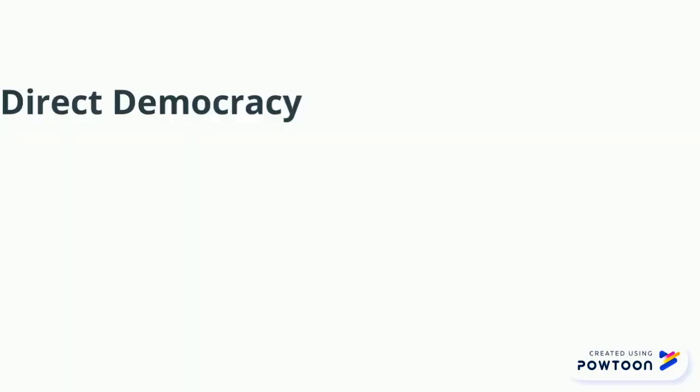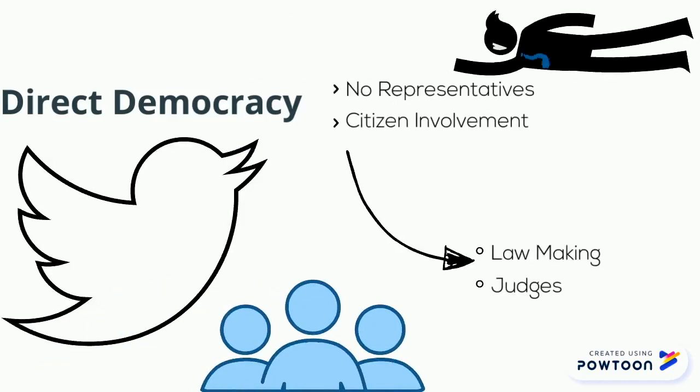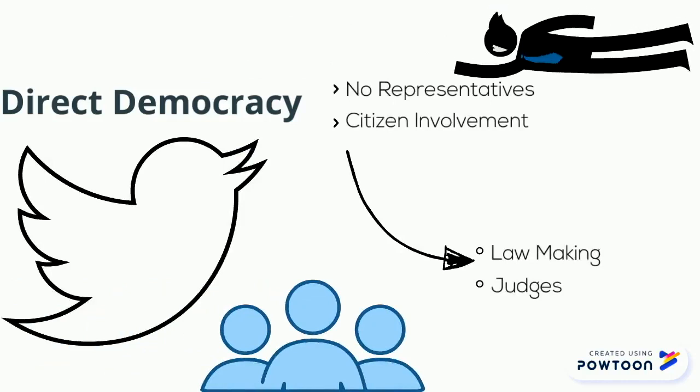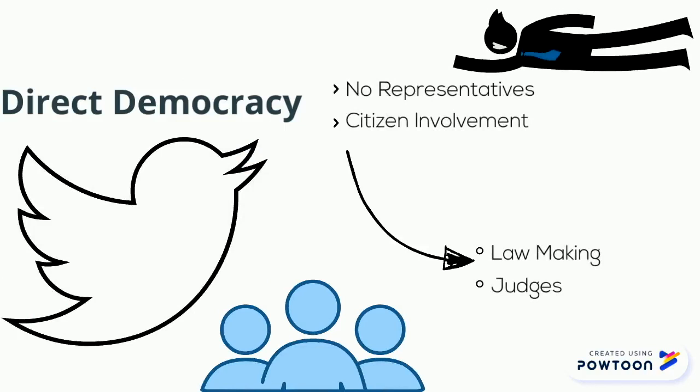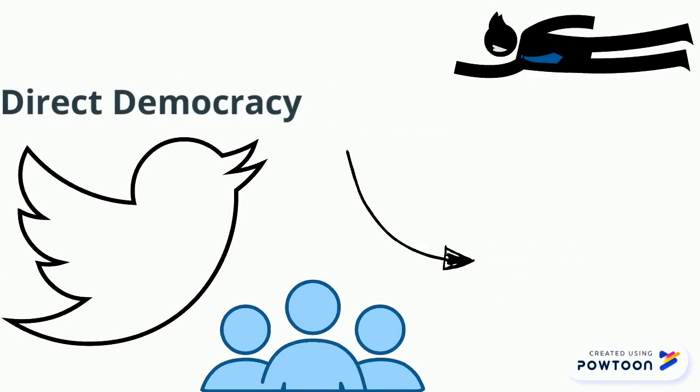Then there is a direct democracy, where there are no representatives. Citizens are directly involved in the day-to-day work of governing the country. Citizens might be required to participate in lawmaking or act as judges. An example of this is Switzerland. Most modern countries are too large for a direct democracy to work.